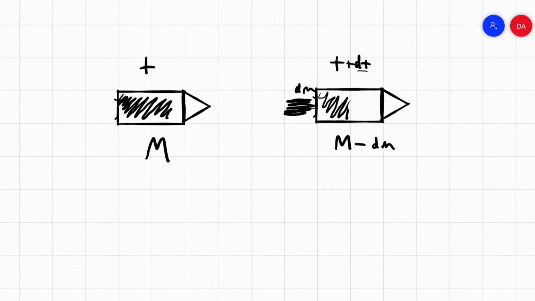The velocity of the rocket at time t was just v. Now at time t plus dt, the velocity has increased to v plus dv, and it got this dv from burning some propellant backwards. Newton's third law: every action has an equal and opposite reaction. It burned and it gained some velocity. So the velocity of the exhaust we can call dv.